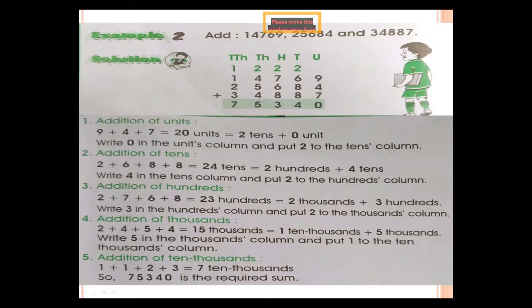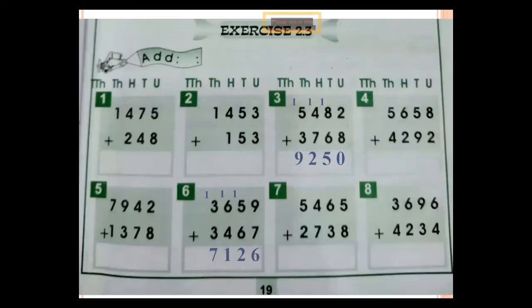75,340. These are challenging questions where carries are required and digits are transferred to other places. Now move to the next. Exercise 2.3. Hope you have all done exercise 2.1 and 2.2. If you have any query regarding yesterday's teaching, you will ask me at the end after this lecture ends.